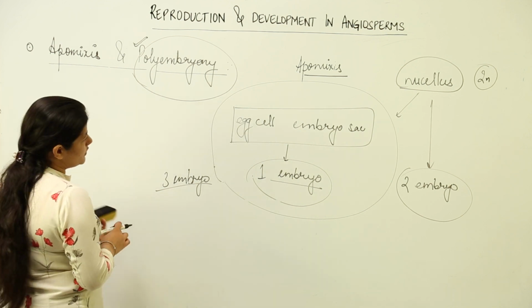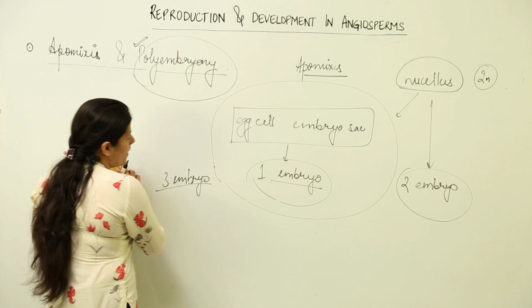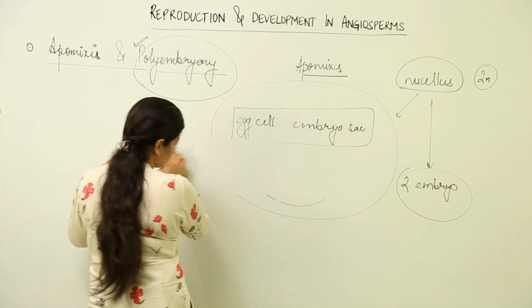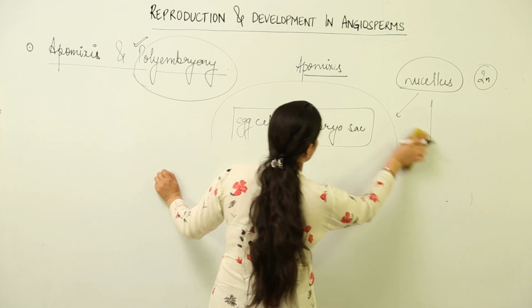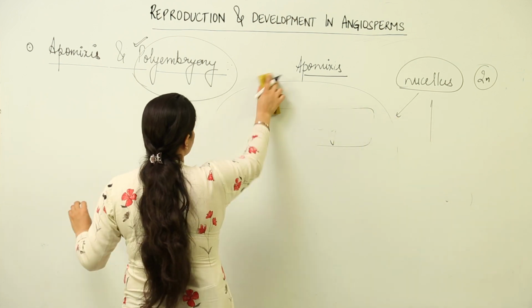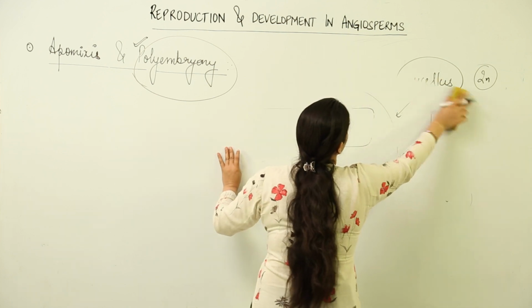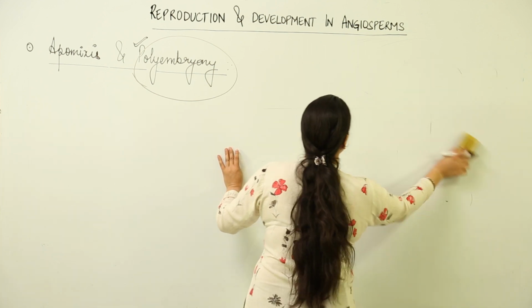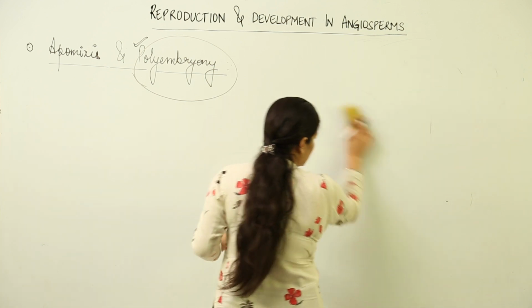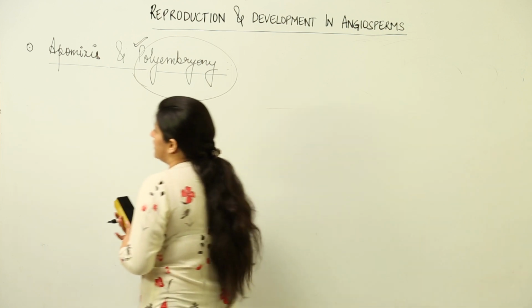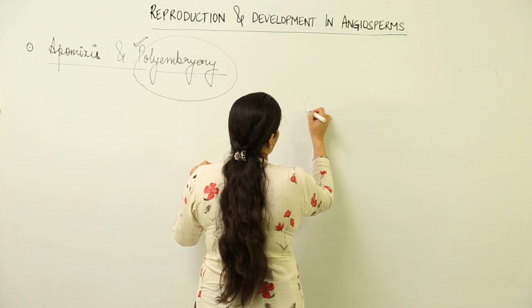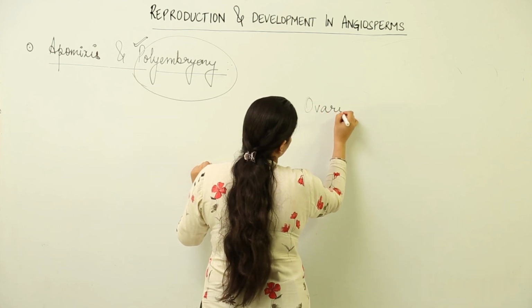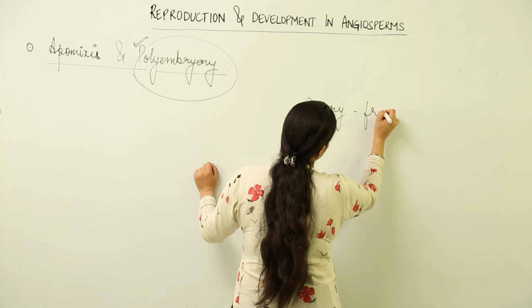And the last term that we have to study in this lesson is parthenocarpy. In the beginning we had said that the ovule gets transformed into a seed as a result of pre-, post- and fertilization events, while the ovary gets converted to fruit.